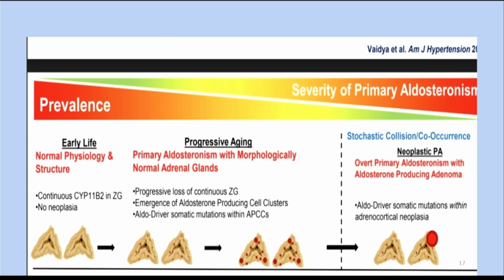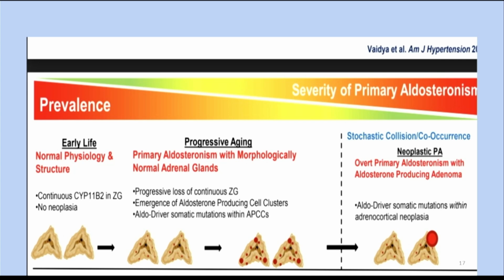Why it is so? Basically, it's a spectrum of disease. It's not a single entity. So it starts from the small foci of hyperplastic tissue producing aldosterone in the adrenal. It will increase in the cluster gradually. Ultimately, it will produce single adenoma, which will be primary hyperaldo, a single site disease.